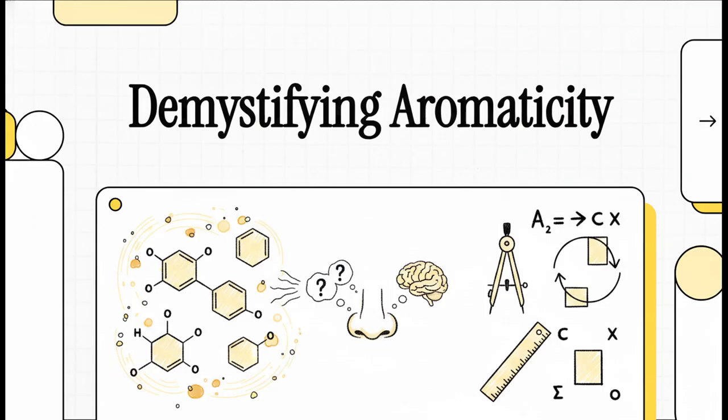Today, we're unlocking one of the absolute coolest secrets in all of chemistry. It's this concept called aromaticity. Now hold on, if you're thinking this is going to be a lesson about how your favorite perfume or your morning coffee smells, prepare to have your mind blown. We are going to look at how a term that literally started with our noses evolved into a rigid, mathematical law that dictates the stability of the universe's most important building blocks.